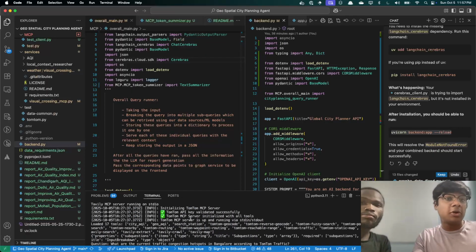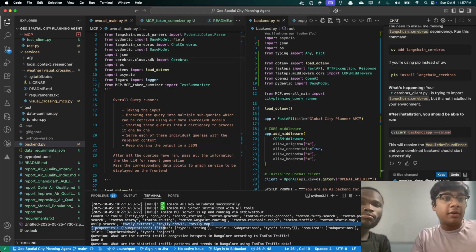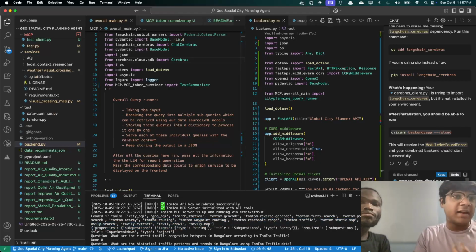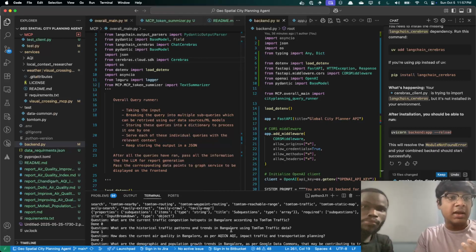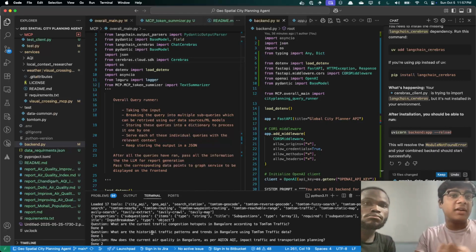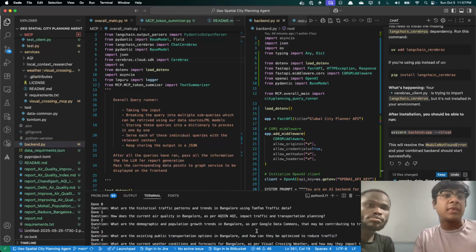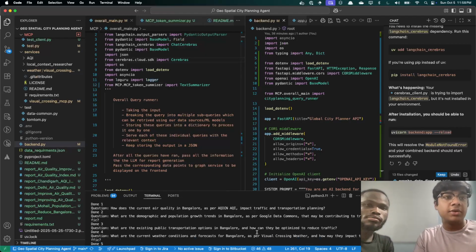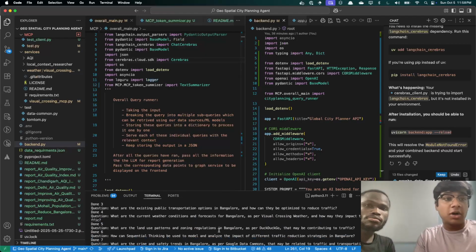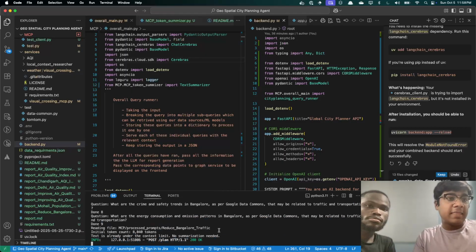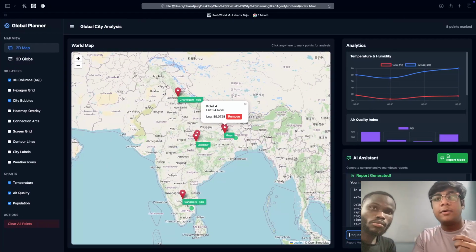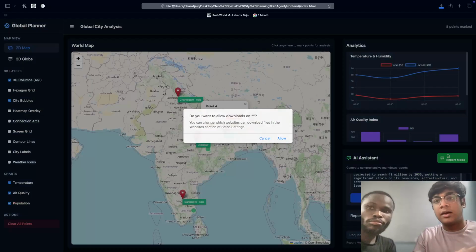As you can see, the TomTom API was called. These were the MCP services that I had, GeoAQI, Search Station, and then it is looking for different types of datasets. If you see the questions that it's breaking it up into: what are the historical traffic patterns, how does the current air quality affect it as per the AQI data, the demographic and population growth, what are the existing transportation options, and so on. On the basis of that, it will summarize all of it and give me a final report. As you can see, the report has been generated and I can download it from here.